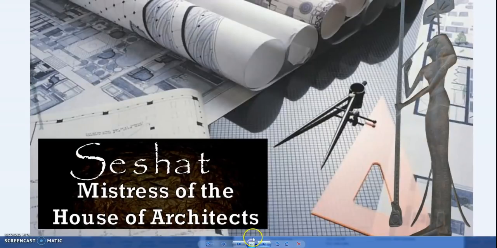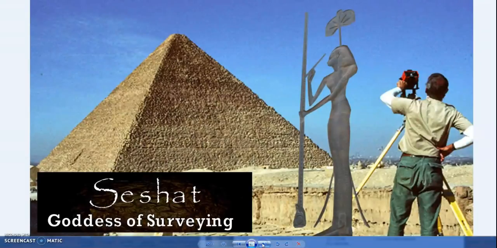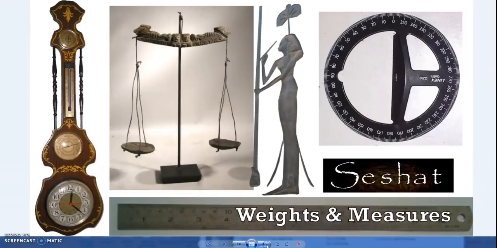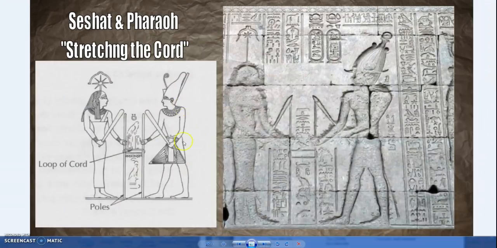So geometry. She has many titles in the very old texts: mistress of the house of the architects, goddess of surveying, the mistress of the house of life, record keeping, librarians, foremost of the builders. So both in life, but also in the afterworld, netherworld, I'm not sure of the term, she'd also make your mansion in the afterlife as well. So weights and measures being connected to her.